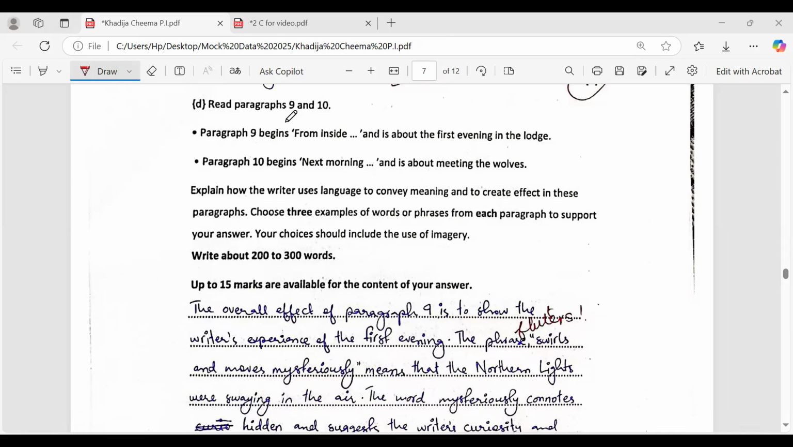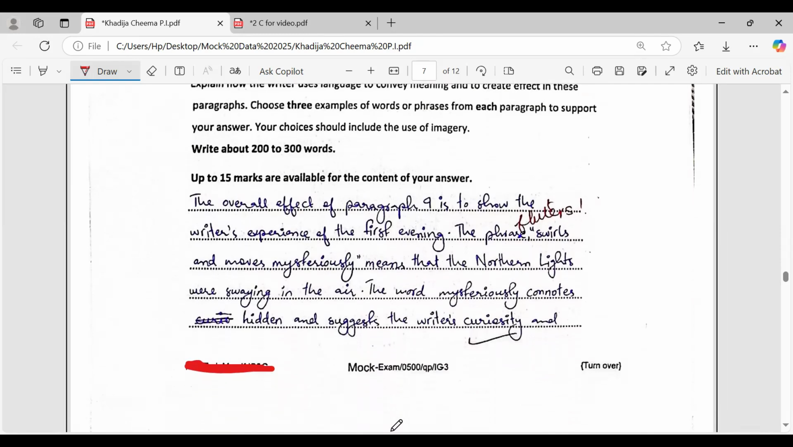Days were asked to work upon paragraph 9 and 10. First of all, you will highlight paragraph 9 and 10 on your paper. You will reread them, and I'm going to share the sample answer with you. You can take its screenshot.